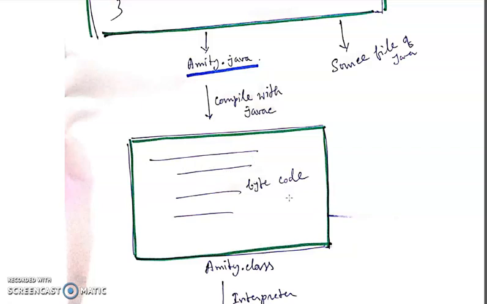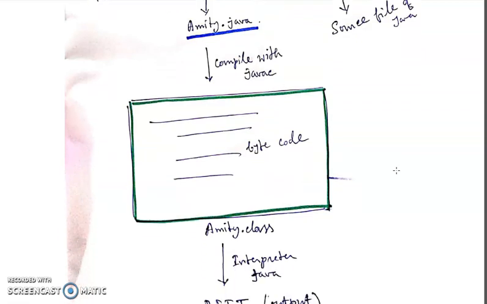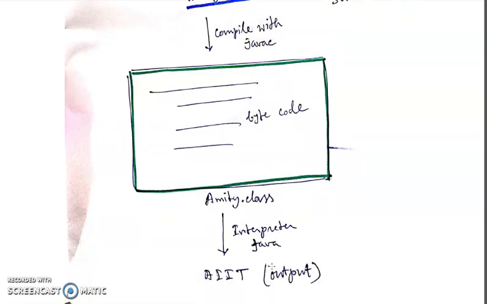I have already discussed this in the introduction of Java. Then the interpreter, please remember, the name of the interpreter of Java is java. You interpret the amity.class file with the interpreter java, and then you will get the output AIT.